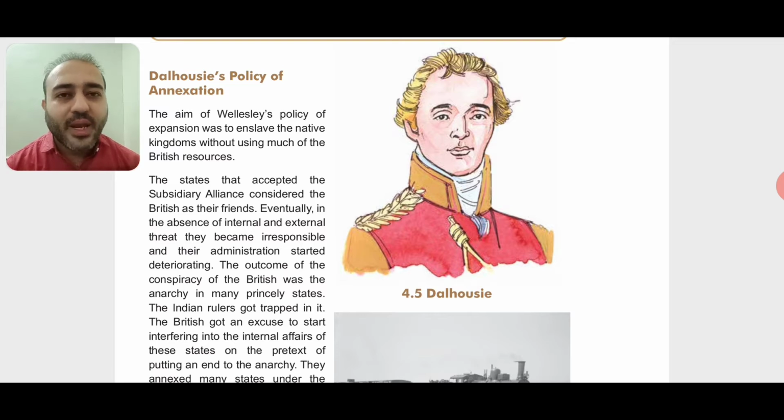So in the beginning, the kings who took the help of the Britishers through subsidiary alliance, they felt safe, but later on they realized that they were actually trapped and they were dependent on the Britishers and they could not take their own decisions. Okay, eventually, in the absence of internal and external threat, they became irresponsible and their administration started deteriorating. Now what does this mean?